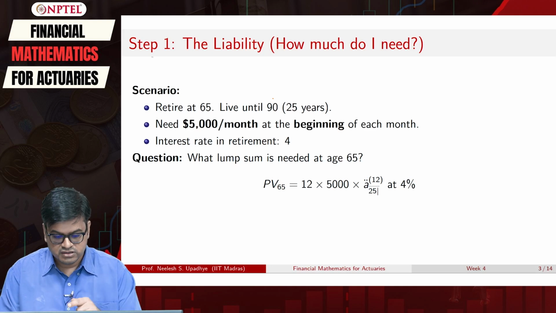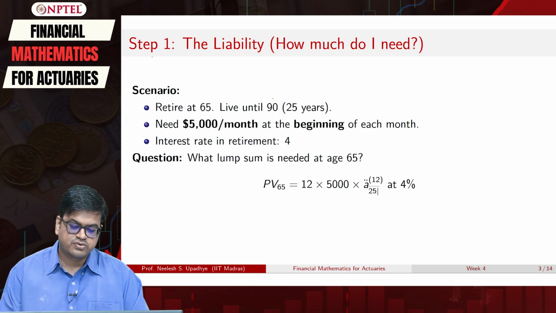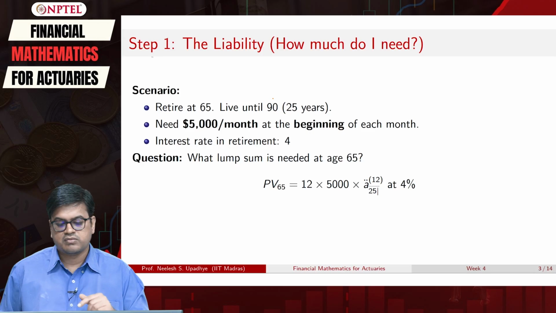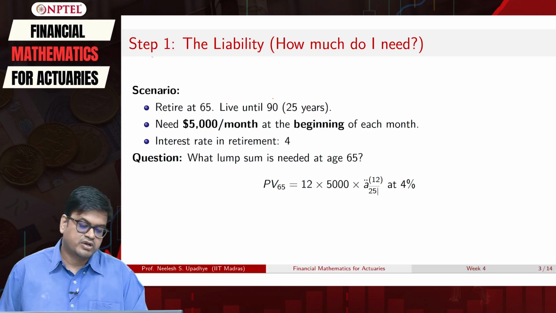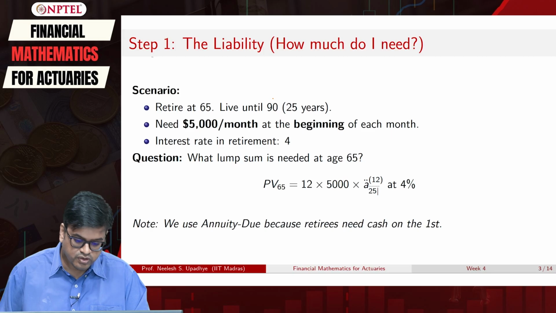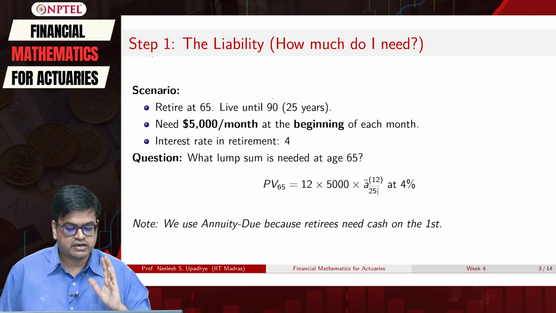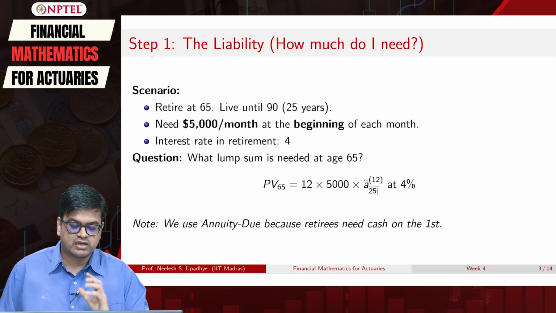That is why annuity due is required, compounded monthly, for 25 years. With this we are ready to launch our calculator drill.